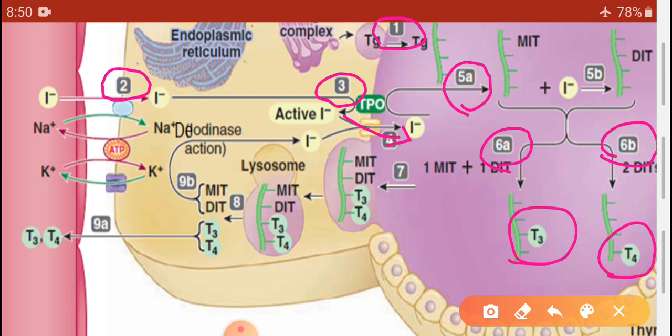So up to this we have seen the stages for the synthesis of T3 and T4.